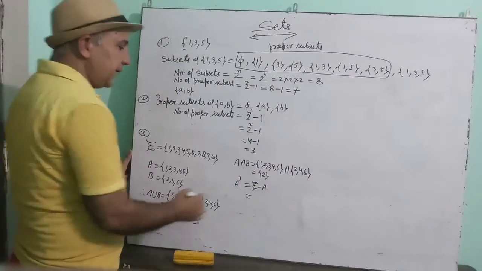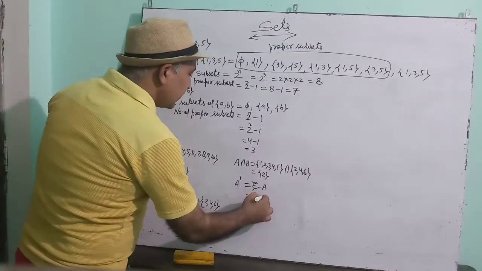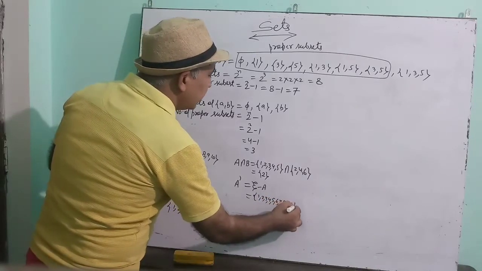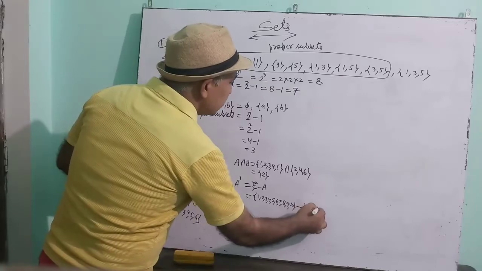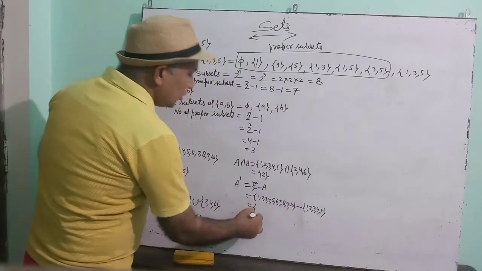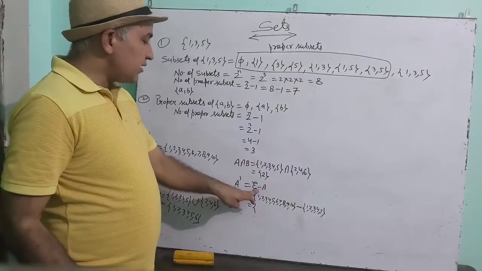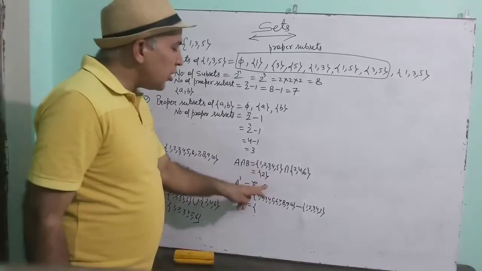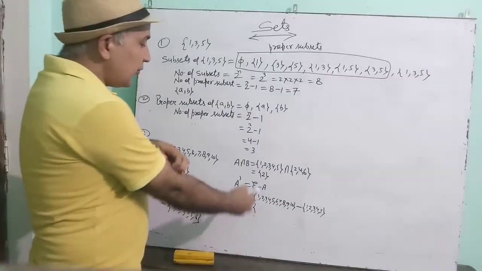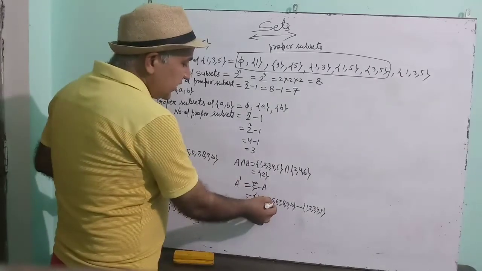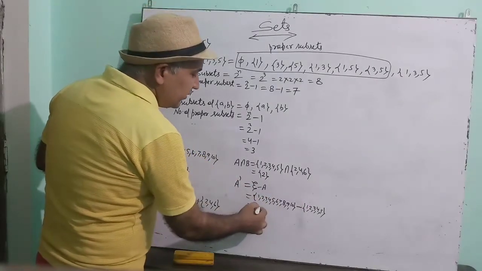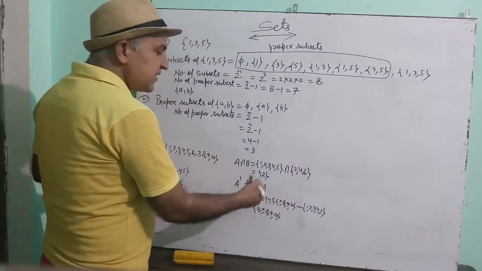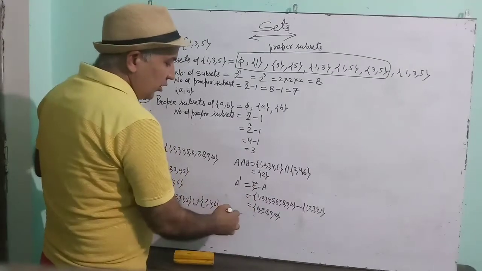Universal set minus A. So universal set is 1, 2, 3, 4, 5, 6, 7, 8, 9 and 10. Minus set A has 1 to 5. Now what is the meaning of minus? Universal minus A means those elements of universal set which are not present in A. That means from universal set we will leave those elements which are present in A and remaining we will write down 6, 7, 8, 9 and 10. These are not present in A, so this will be the A complement.